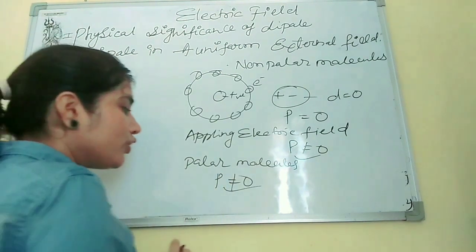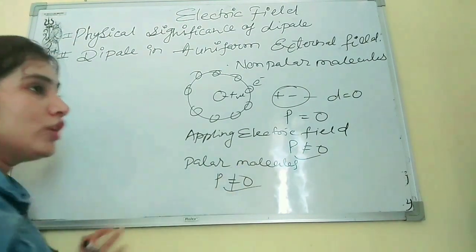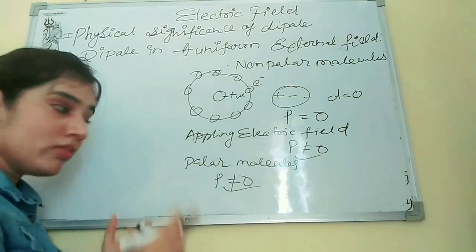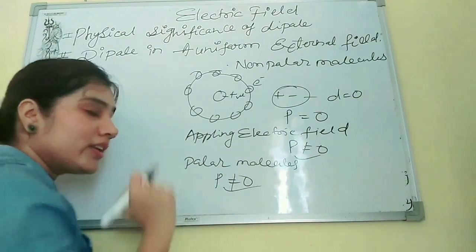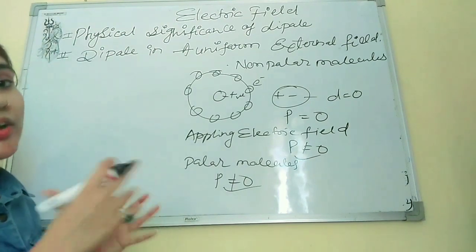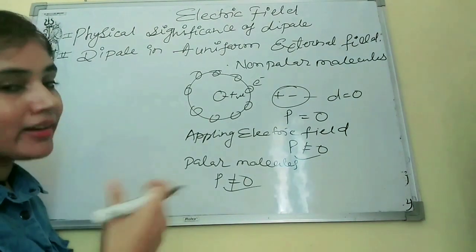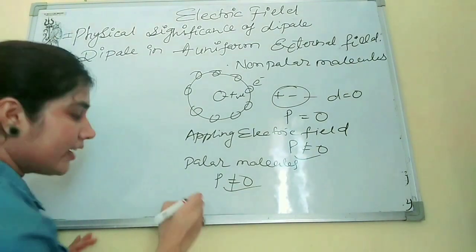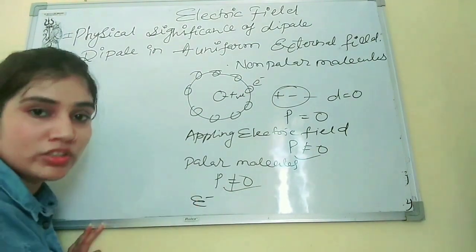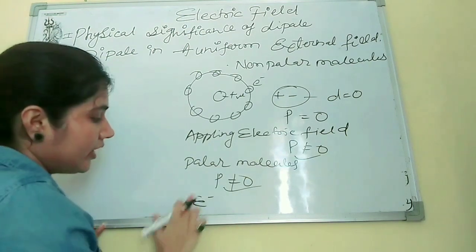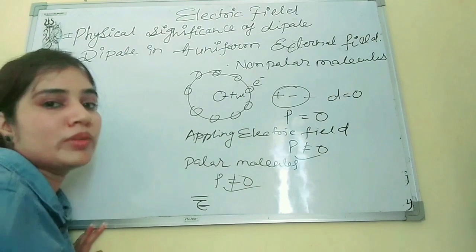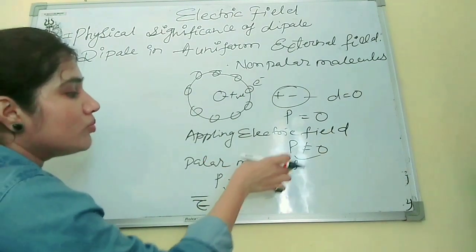If there is no electric field, we will get P, and if we apply the electric field, we will also get P. So in both conditions, whether the electric field is present or not, we will get some electric dipole moment in the case of polar molecules.